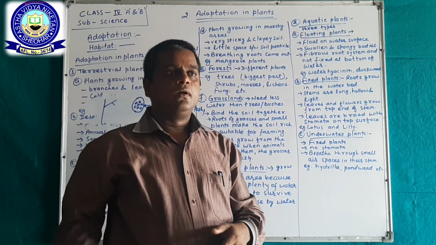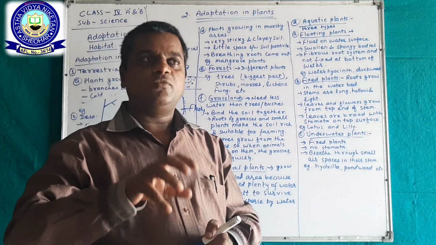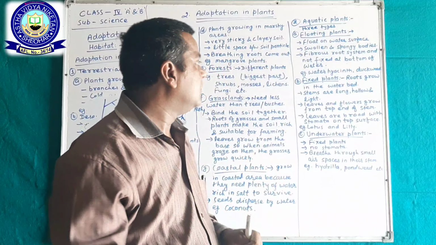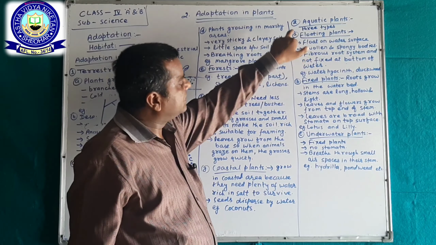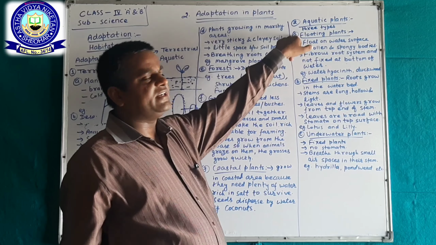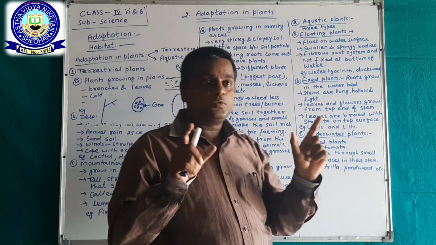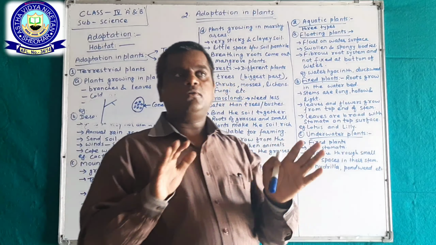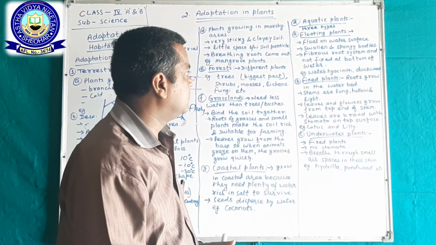But for the living standard of the plants in water, they are classified into 3 categories. First one is floating plants. Those plants which float on the surface of water are called floating plants, okay.